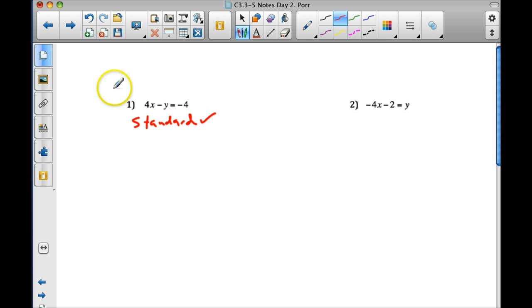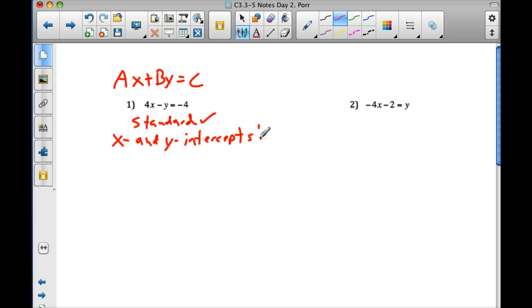Okay, believe it or not, guys, it's in that ax plus by equals c form. A is 4, b is -1, and c is -4. Just putting the numbers with the variables. All right, we're going to find the x and y intercepts. That's the way we're going to graph it. Don't subtract 4x from both sides and divide. Don't put it into slope-intercept form. Graph it using the x and y intercepts. All right, let's do this.